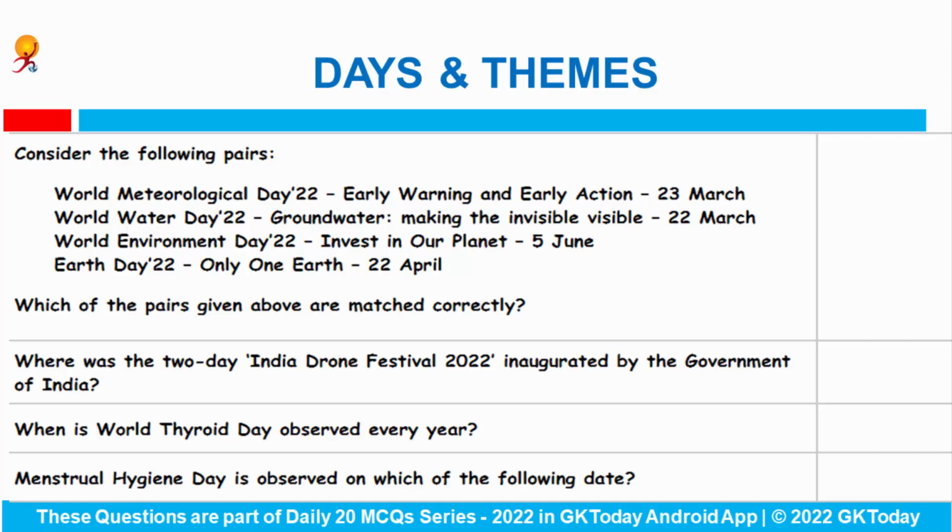Consider the following pairs. Here, first of all, the day is given, then its theme, and the date when that particular day is celebrated is given. So you have to identify whether the pair is correct or not. Okay. First is World Meteorological Day 2022. This day is observed on 23rd of March. Yes, it is right. And for 2022, the theme was early warning and early action. Yes, this is obviously correct.